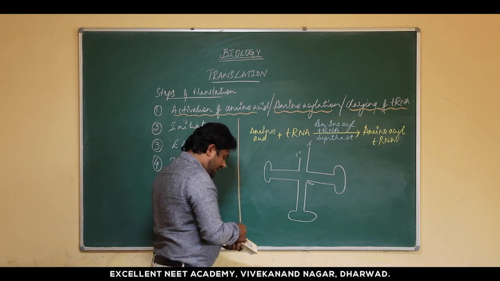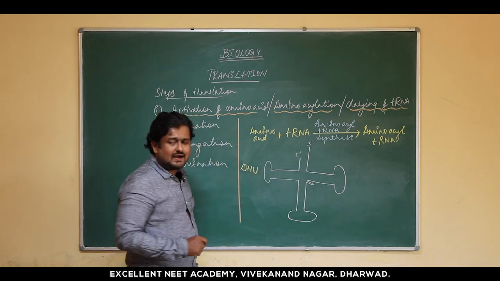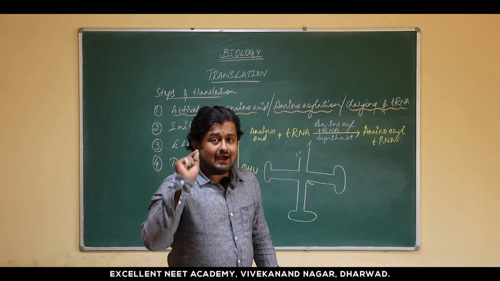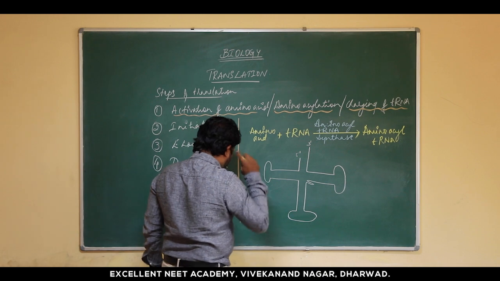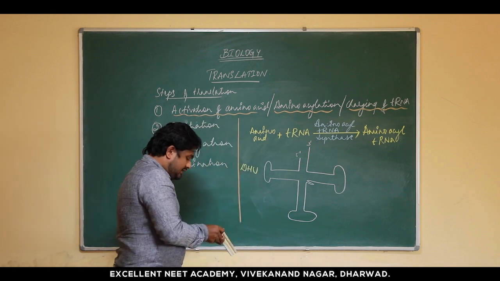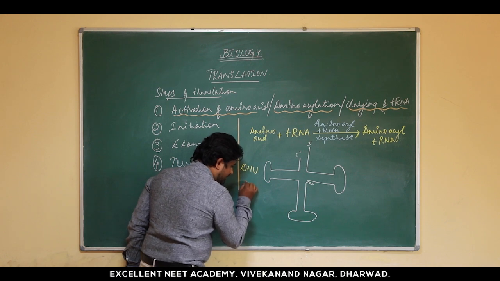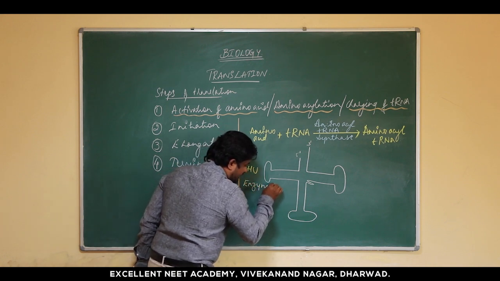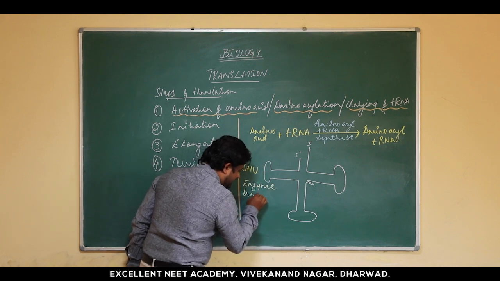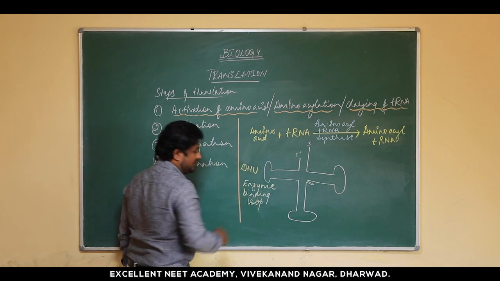This arm is called the DHU arm. DHU means dihydroxyuridine. Now I would like to give its function. This is the enzyme binding loop.